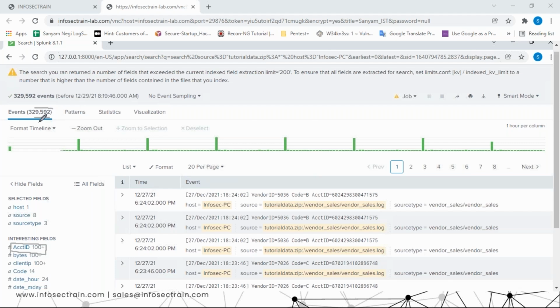Okay, Shipa Seti, is that clear? So out of these events, account ID has been listed in 100 plus events. So you can click on account ID, it will filter out those events for you in which account ID has been mentioned. So Splunk, the SIEM tool, automatically gathers those interesting fields for you. You can add your own, that is by your choice. Jawahar, exactly, that's what I said in the initial part. Remember?